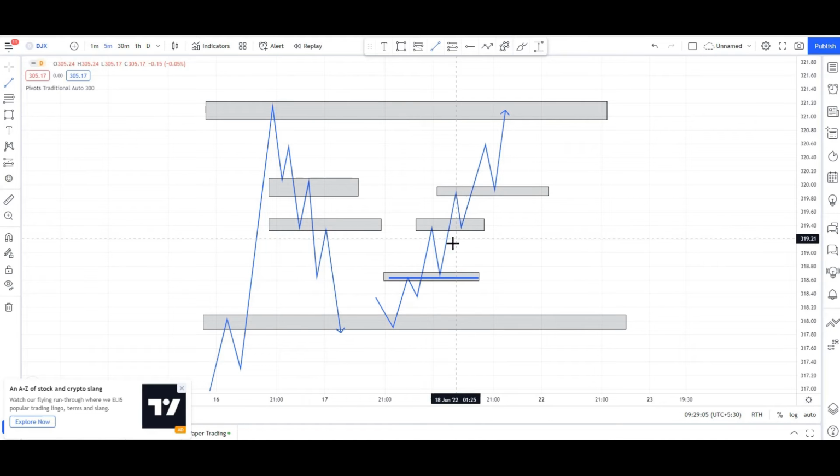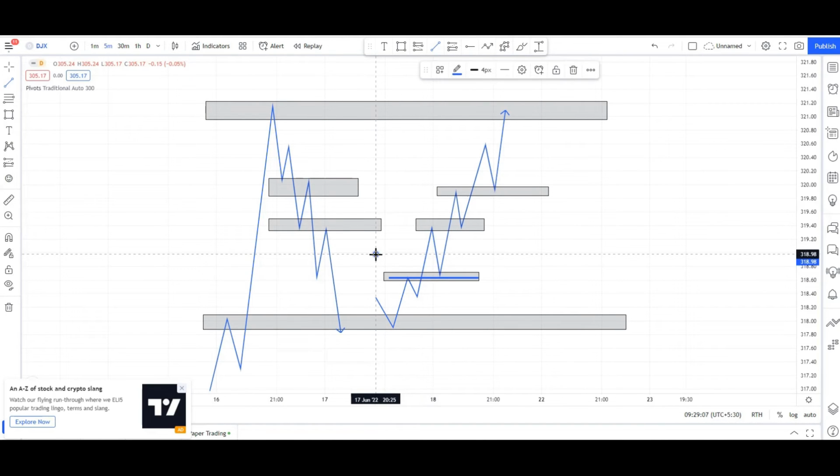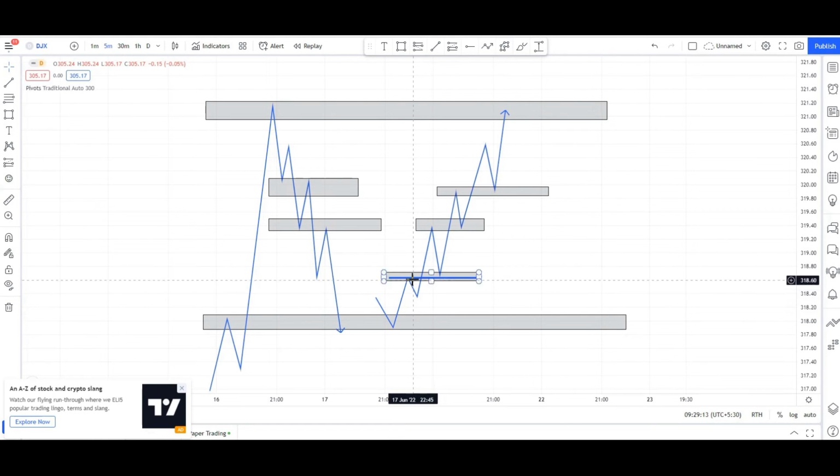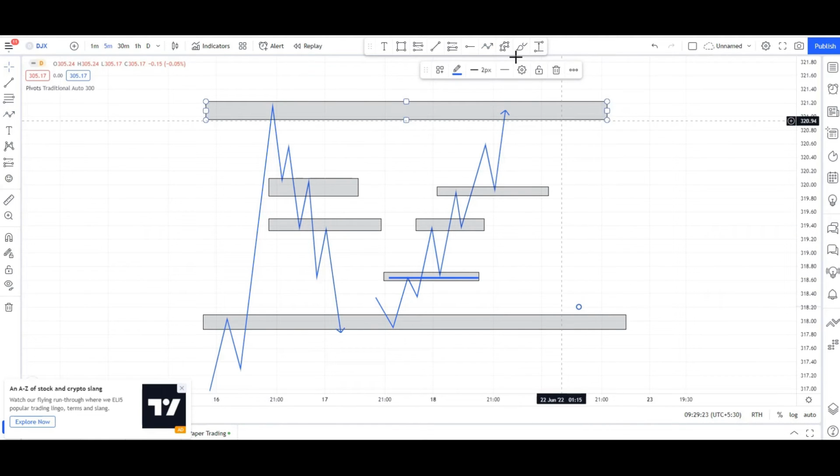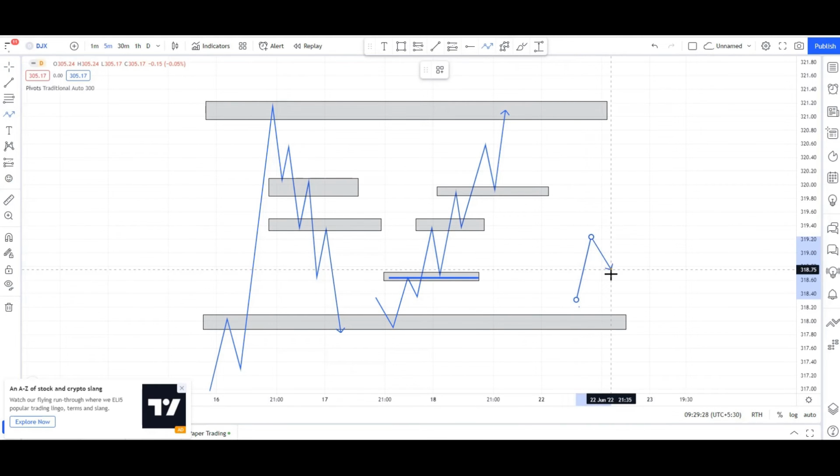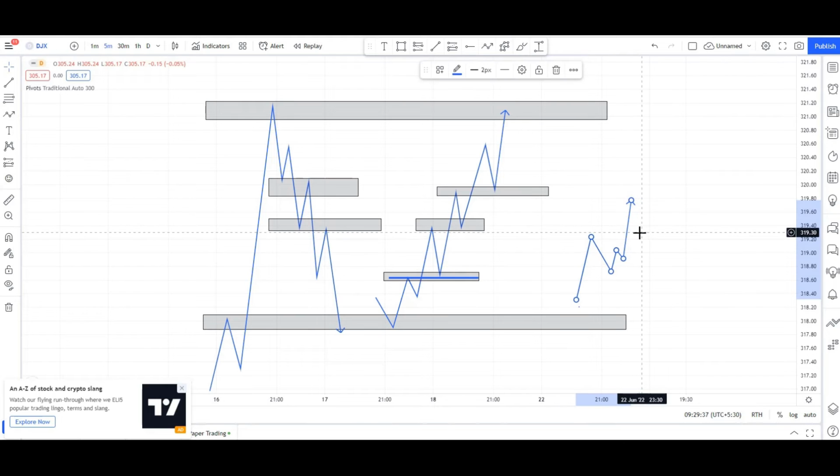Okay guys, so like this you have to see consciously, and this is the area where you have to take your position. Okay guys, as a retail trader, you don't have to get trapped at this place only. I will show you like this. Okay guys, this is the area. Once again it goes upside. This is the swing guys. After this has been crossed, you have to go for a long position guys. Okay guys, long position you can consider.